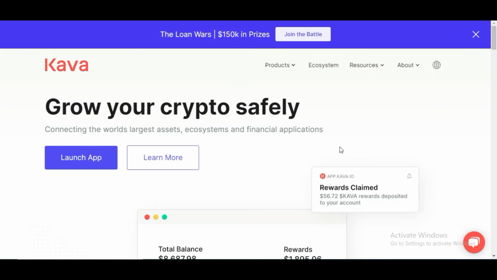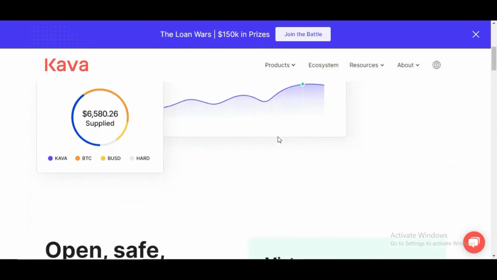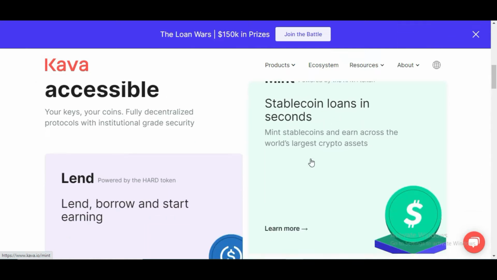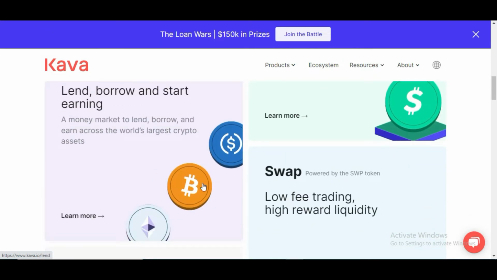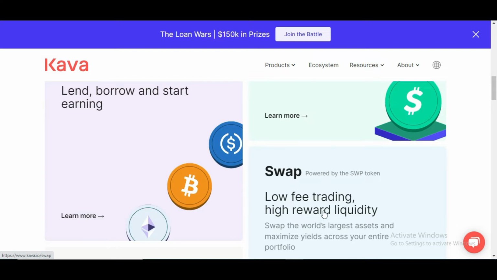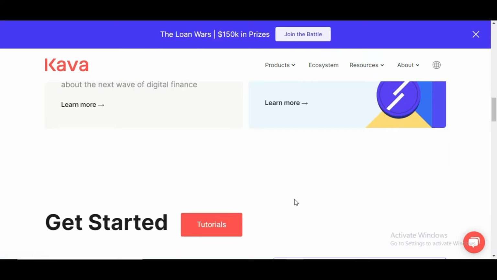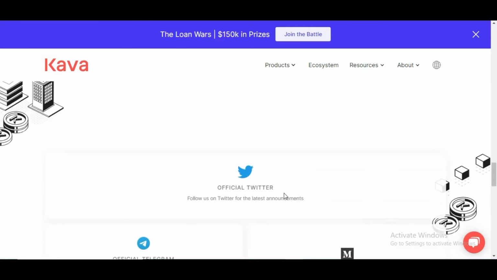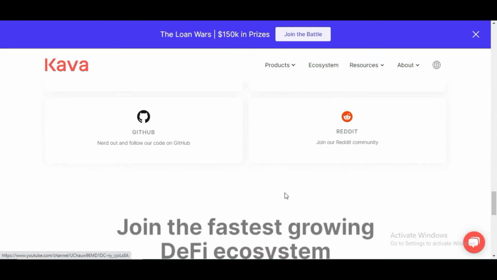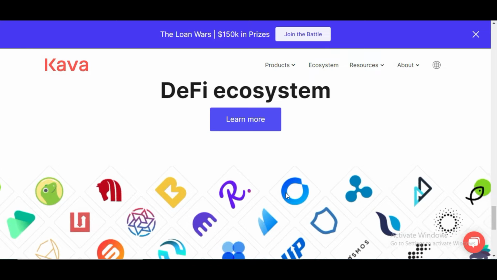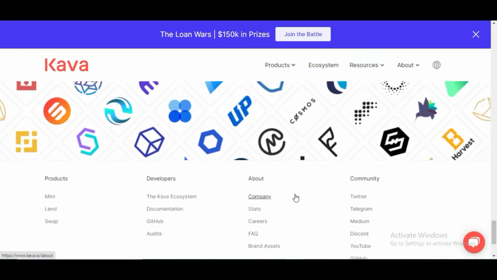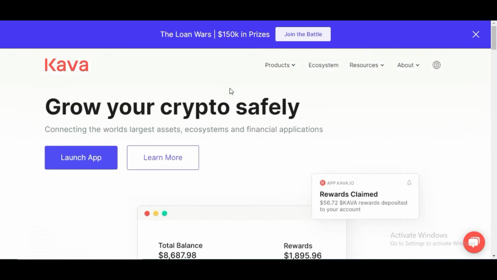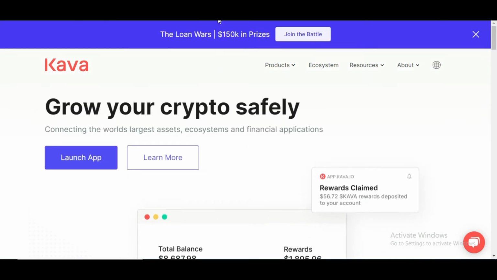And let me show you the website. This is Kava's website. Grow your crypto safely, and these are some features. Stablecoin loans in seconds, lend, borrow and start earning. Swap, low fee trading, high reward liquidity, and some other important features. This is the website. Visit this website on your own. And this is a very, very important token and having a very, very bright future. And these are the partners. Here you can see how bright this token's future is and how important this token is.